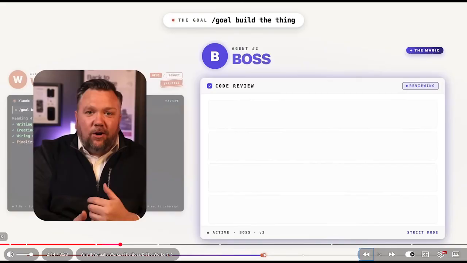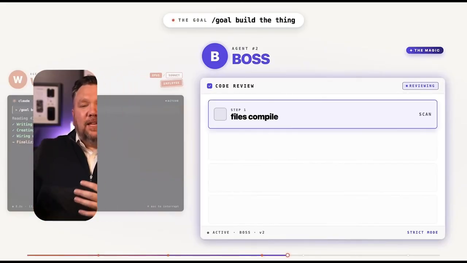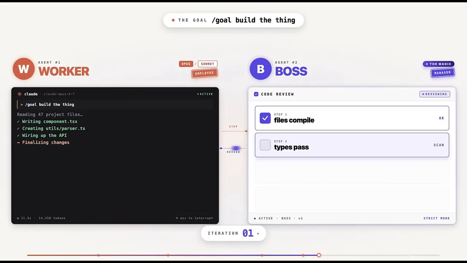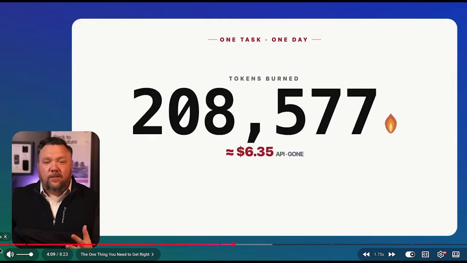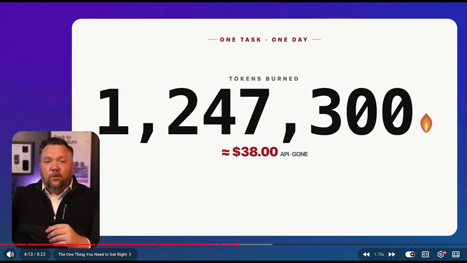Here's the field footage. You can think of the second worker like the employee's boss. After every single step that the worker takes, the boss is jumping in. And trust me, I've already burned through a day's worth of tokens on one task, and I learned the hard way.